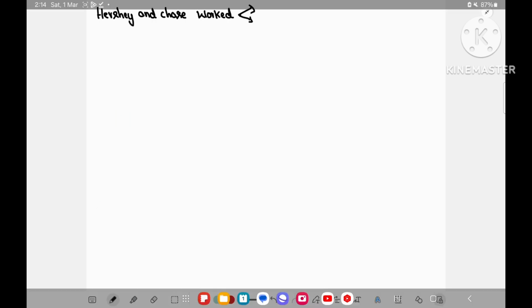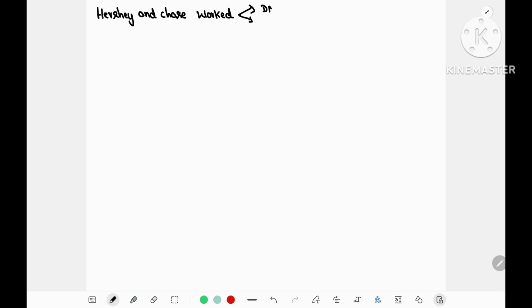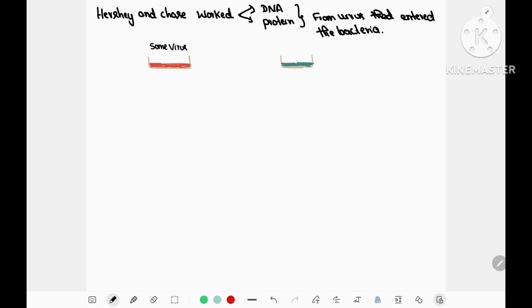Now, let us understand the experiment. The main focus will be on the Hershey and Chase experiment. Hershey and Chase conducted an experiment to prove whether it is DNA or protein that is transferred from the virus into the bacteria, because the bacteriophage has two components, the protein coat and the DNA, the genetic material. Among them, which one enters from the bacteriophage into the bacteria?